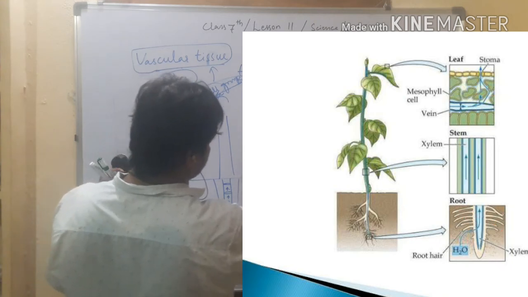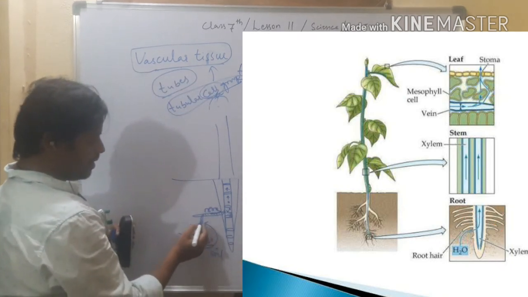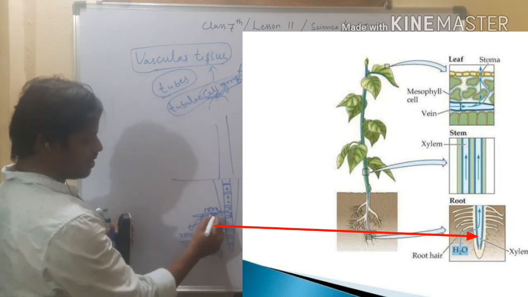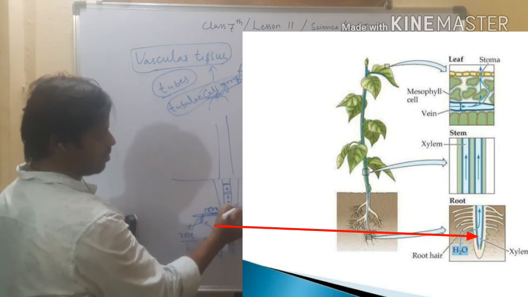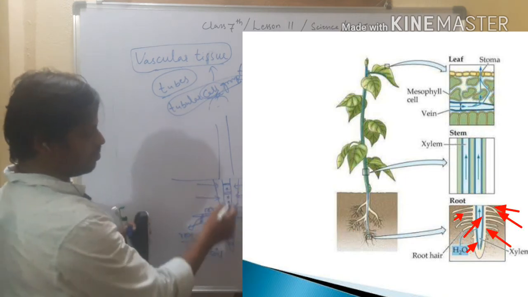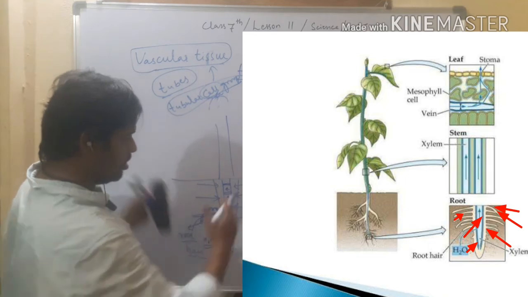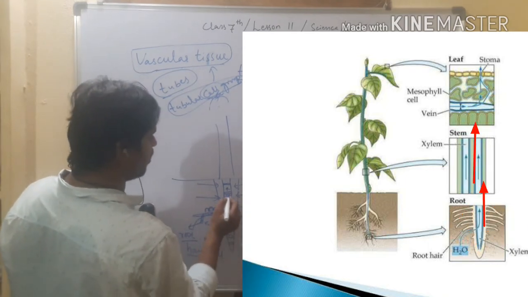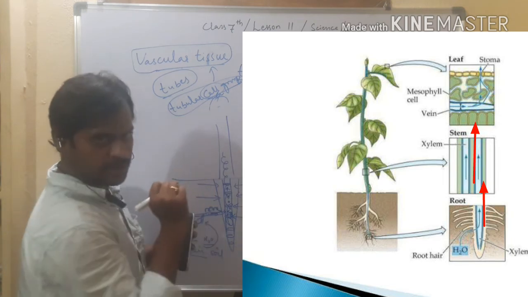Transpiration and root pressure. So what is root pressure? The pressure applied by the root hair onto the main root is called root pressure. So the water is every time entering into the xylem, and after the water fills, what happens? Slowly it moves up naturally.